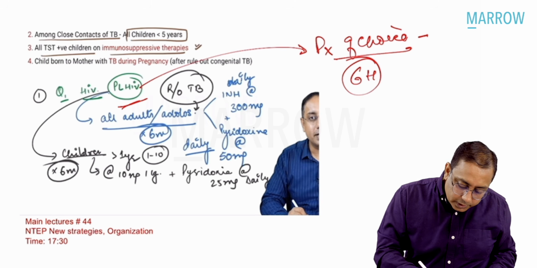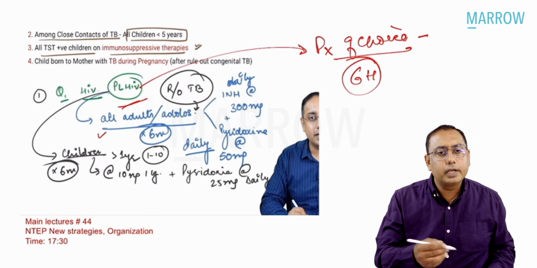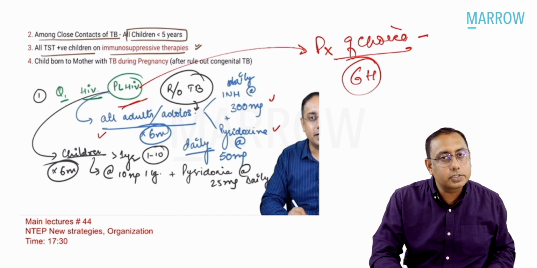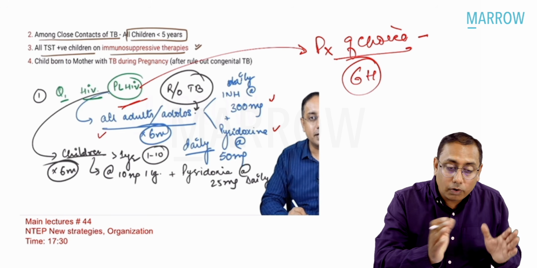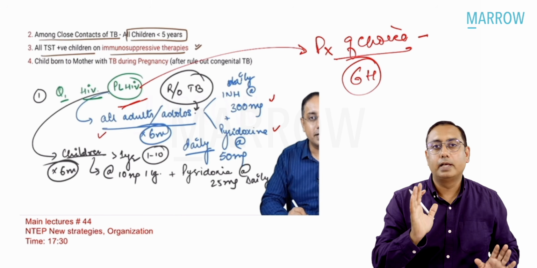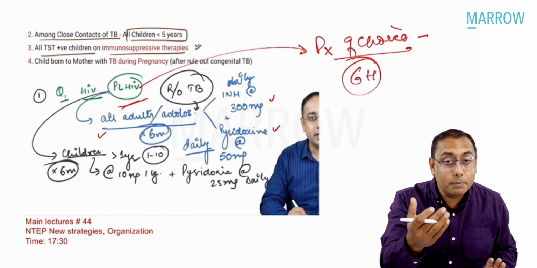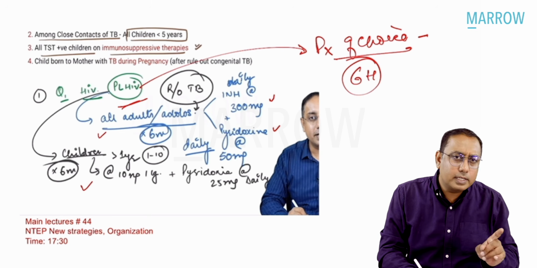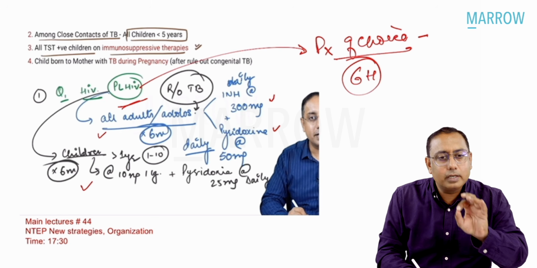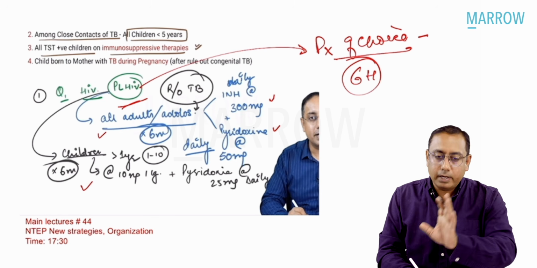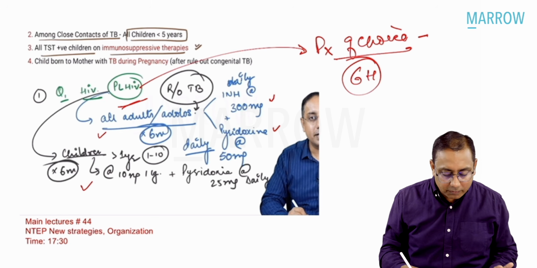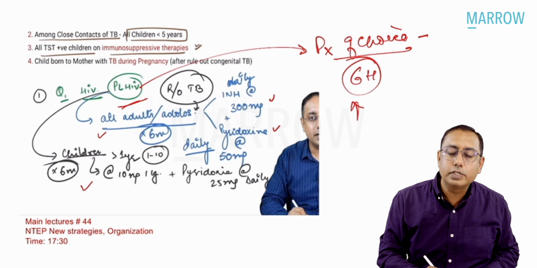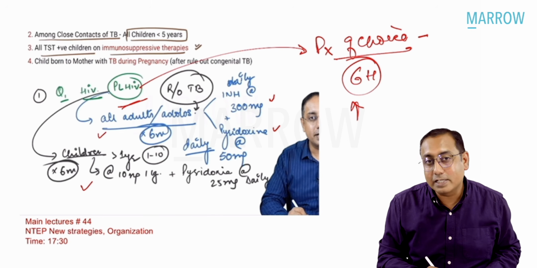For 6 months of isoniazid, we give all adults and adolescents 300 milligrams of isoniazid plus pyridoxine. Pyridoxine is always attached to isoniazid because isoniazid can cause peripheral neuropathy. In children, we give the same drug, isoniazid, but not the standard 300 dose; it's 10 milligram per kg plus pyridoxine 25 milligram daily.